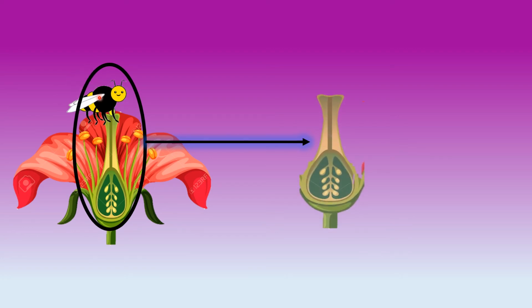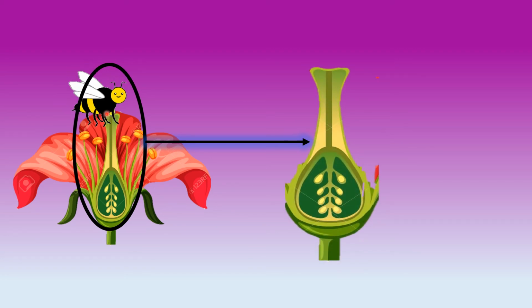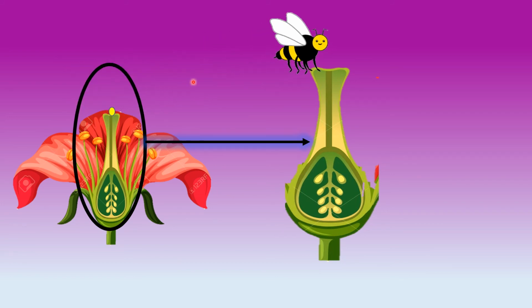Now see, children, this is the honeybee that collected pollen grains from this flower and deposited them on the stigma, which is the uppermost part of the gynoecium. What will happen after this? Then this pollen grain will produce one thread, one tube, which is known as the pollen tube.